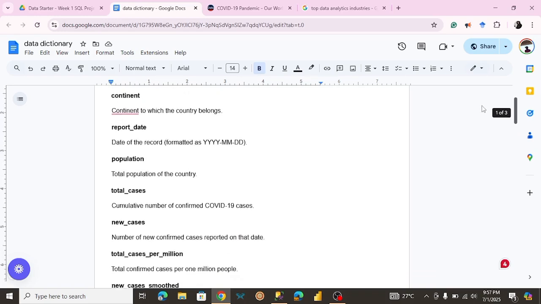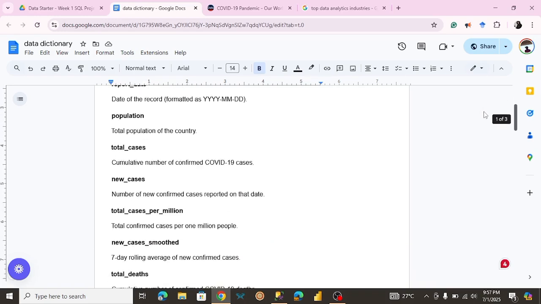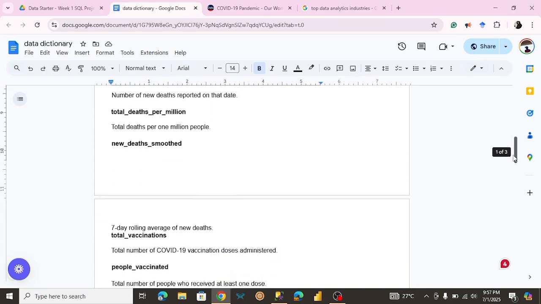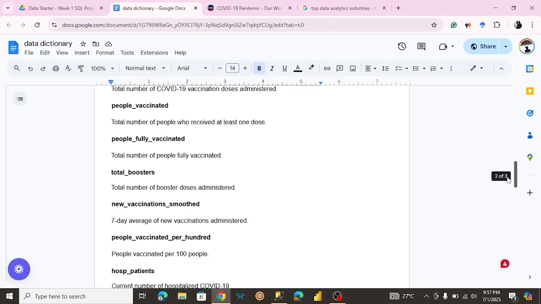report date, population, total cases, which is the total number of confirmed COVID-19 cases, and new cases. We also have total deaths. I highly recommend you go through this data dictionary just to get an understanding of the data set. It really helps, because it helps you determine some great business questions to answer.